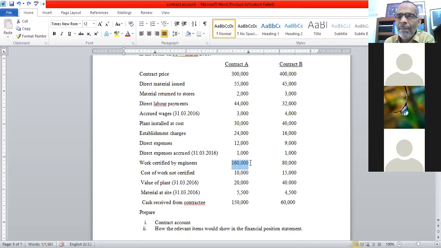Isn't it okay? Our contract is 400, they have completed 80,000, that is roughly more than 20%. Therefore, this is not just started. Both contracts are nearly complete.